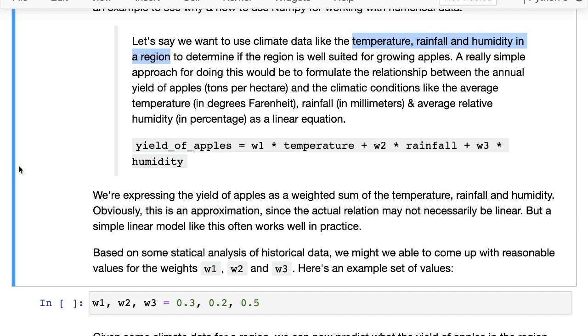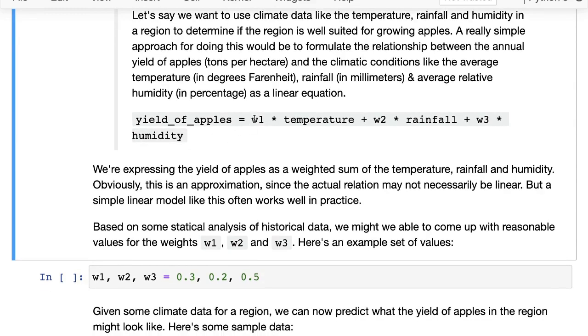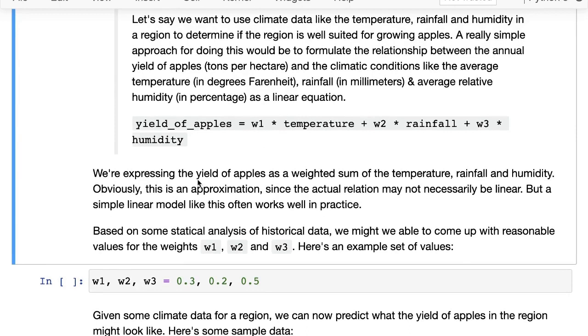A really simple approach for doing this would be to formulate the relationship between the annual yield of apples, let's say in tons per hectare, and the climatic conditions like the average temperature, which would probably be in degrees Fahrenheit, the average rainfall in millimeters, and the average relative humidity, and formulate that as a linear equation. So we could assume that the yield of apples is some weight W1 times the temperature plus some weight W2 times the rainfall plus some weight W3 times the humidity. So we are expressing the yield of apples as a weighted sum of the climatic conditions.